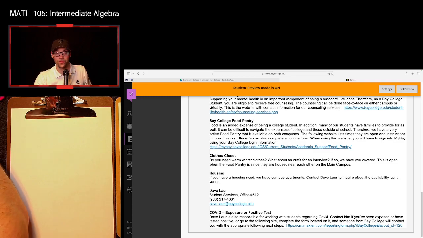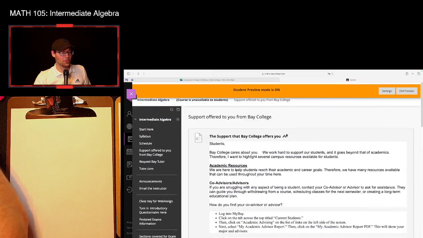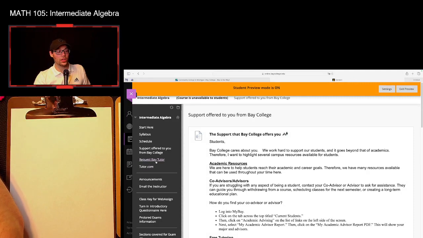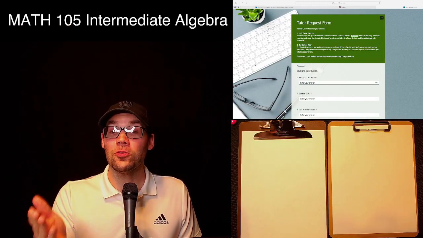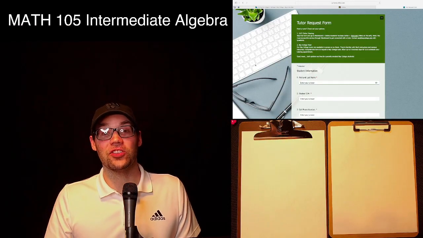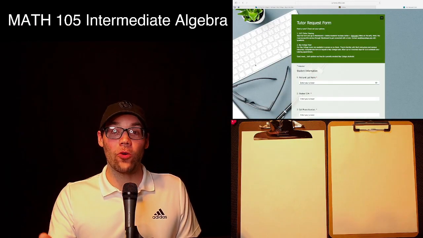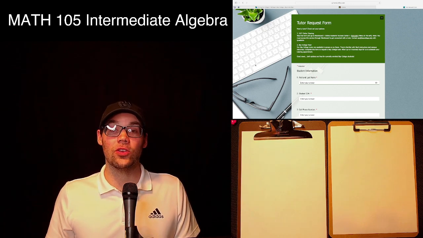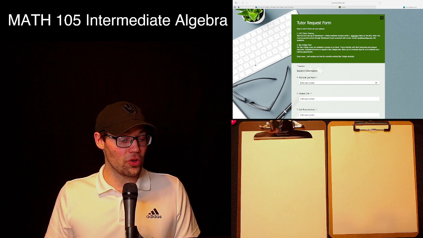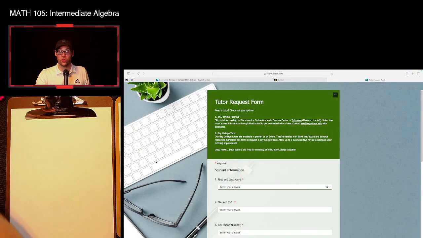So going back up to the top here, underneath we can request a Bay tutor, and what this does is bring you to the form that you're going to need in order to request a tutor. And keep in mind, we have free tutoring here at the college. So don't be afraid to reach out because it is free. And because this is an accelerated course, it really is a good idea to get ahead of the game early.